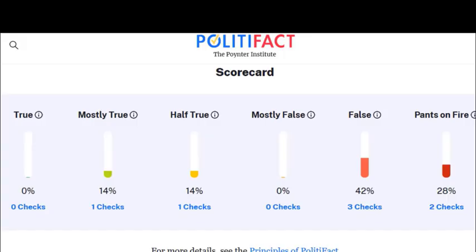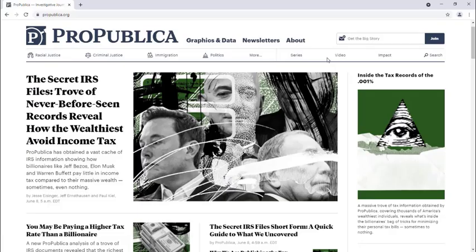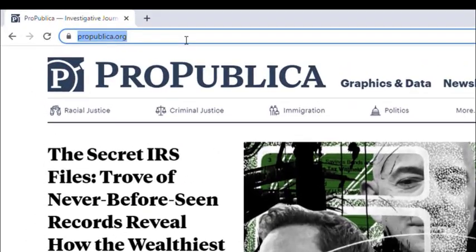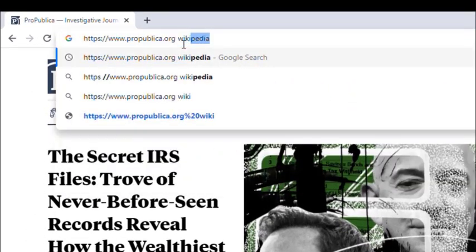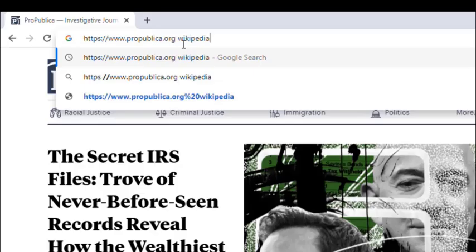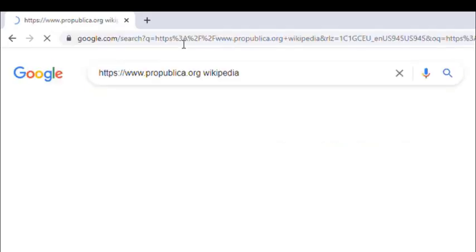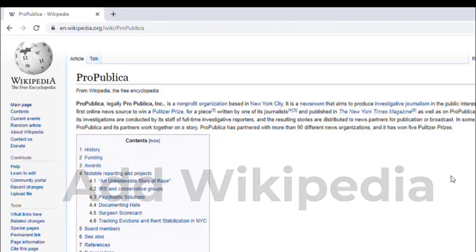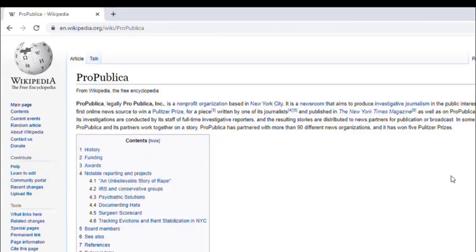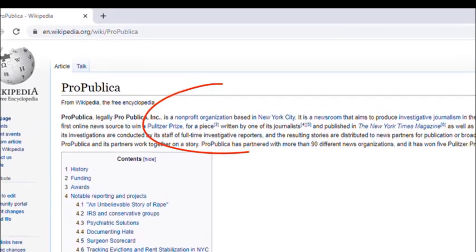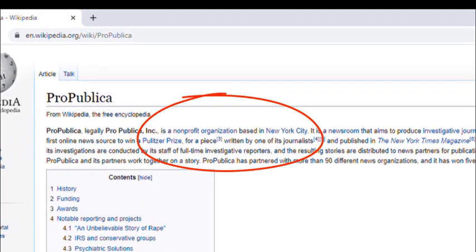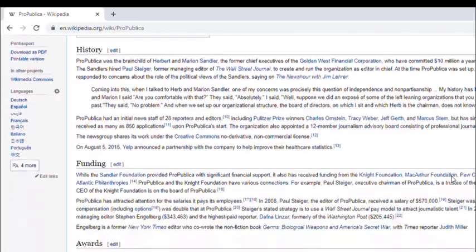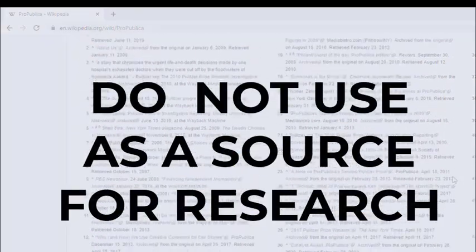One way to check on the reputation of a news website is to add the word Wikipedia to the address bar at the site's main page. Then hit Enter to go to the Wikipedia page about the site. Wikipedia can be a good first stop for investigating the reputation of journalistic sources and organizations. Wikipedia use for fact-checking is recommended, but use for research is not.